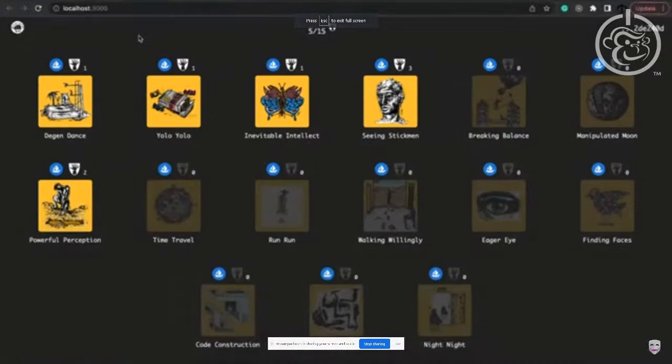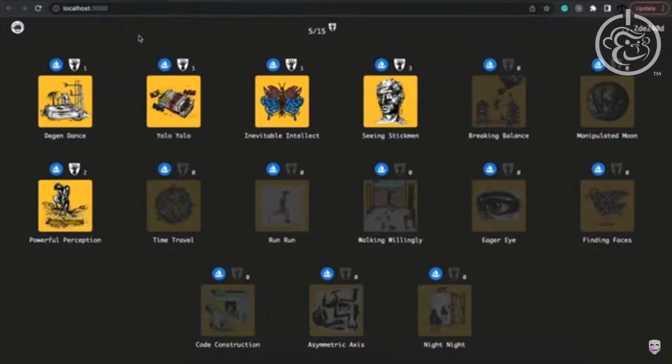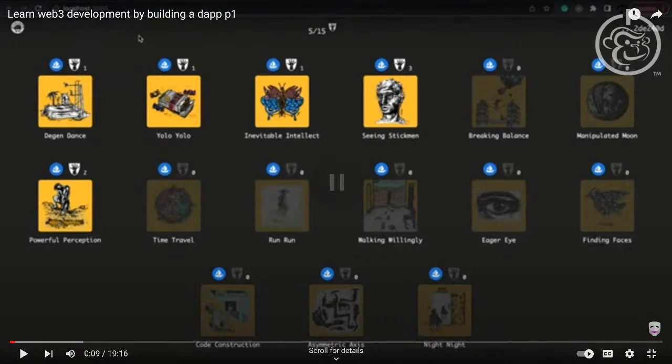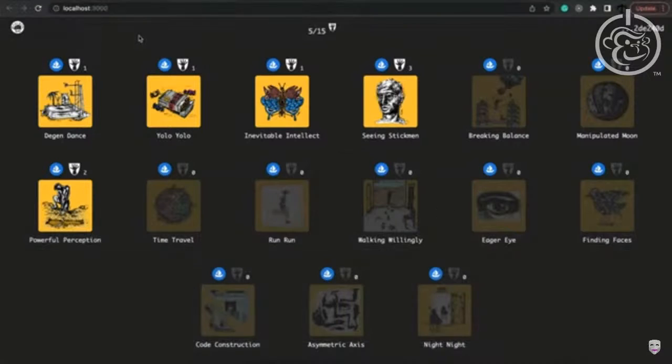Today, you are becoming a Web3 developer. Simply follow along in this beautiful series where I show you how to create this Dapp, where we are going to be reading from Ethereum smart contracts.